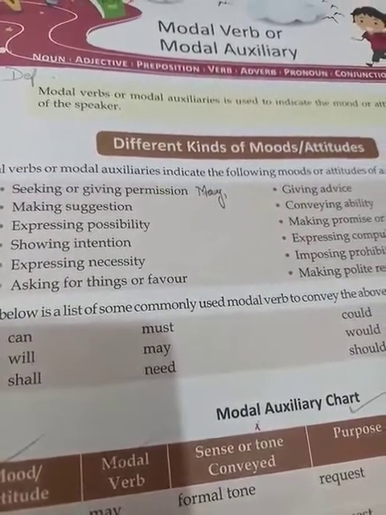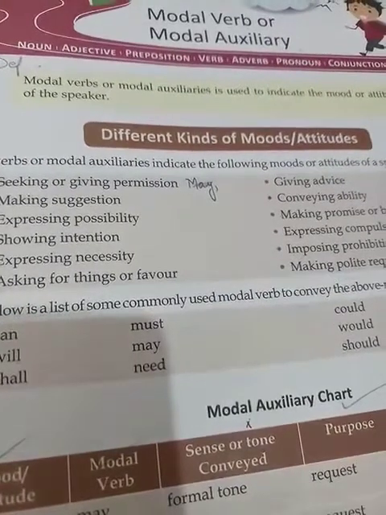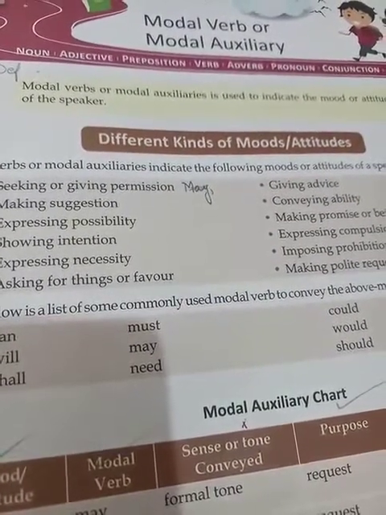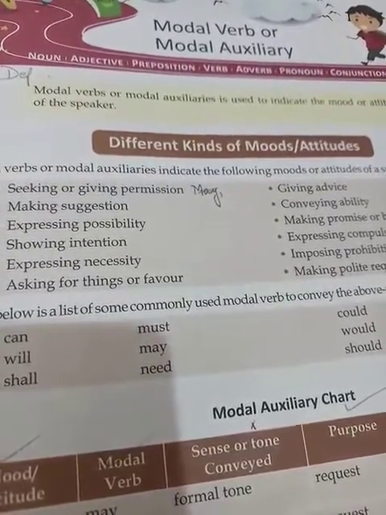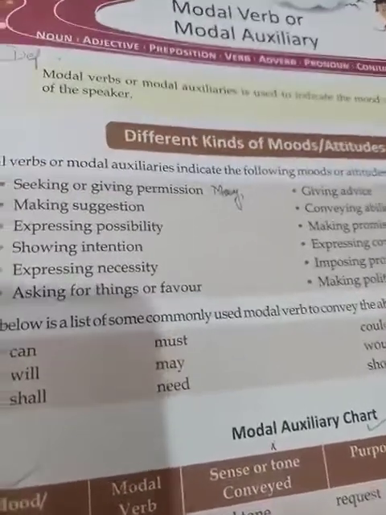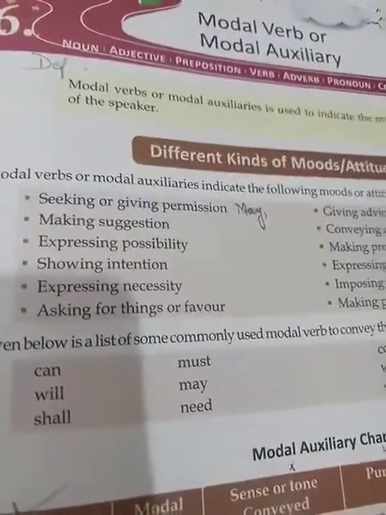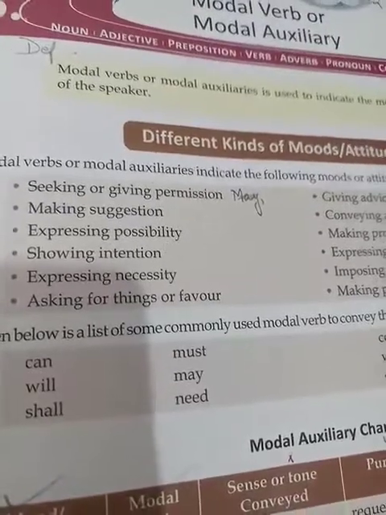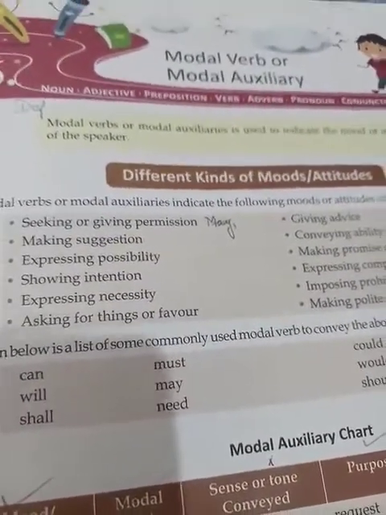Now, auxiliaries are of two types: primary auxiliaries, examples of which are is, am, are, was, were, do, does, and so on, and the second is modal auxiliaries. Modal auxiliaries are used to indicate the mood or attitude of the speaker.